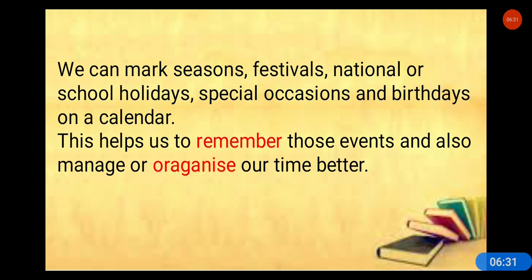Now, there is an activity for you today. We will learn how to make a calendar and mark special events on it. So please get ready for that. I would like you to divide into groups, or if it is not possible, make a pair with somebody, either your parents, or if you have a brother or sister, you can make a pair or a group with them, right?